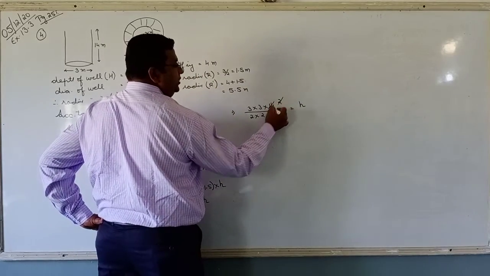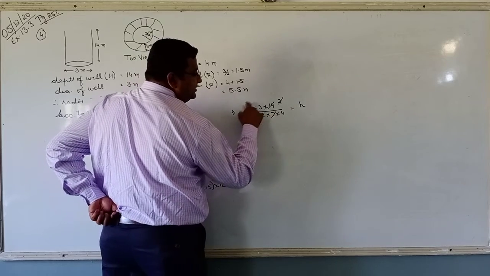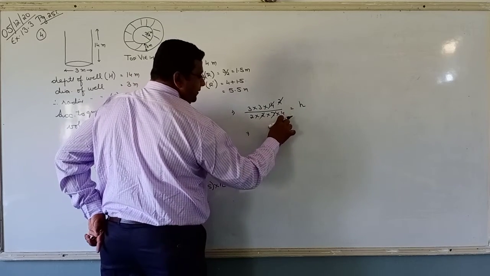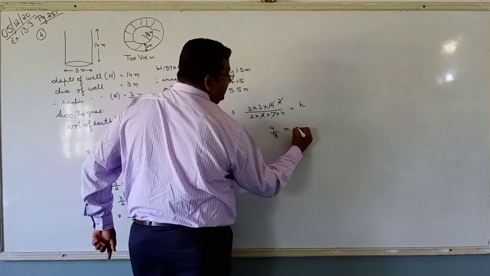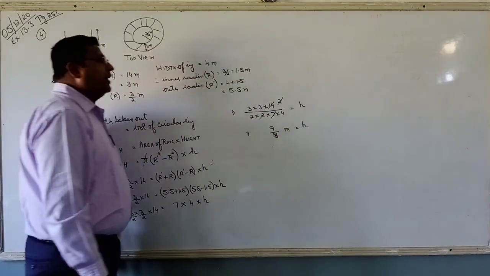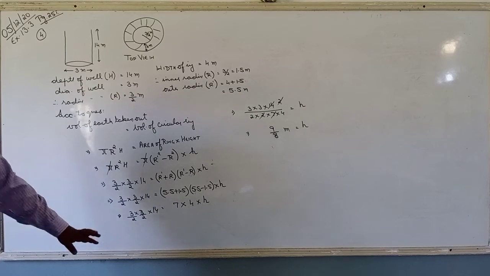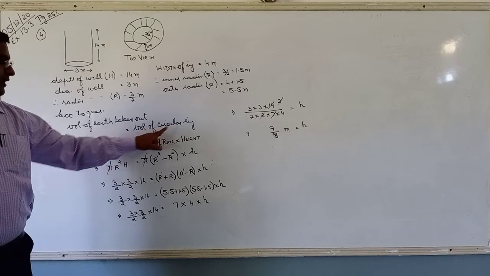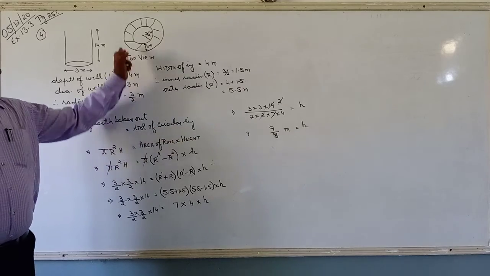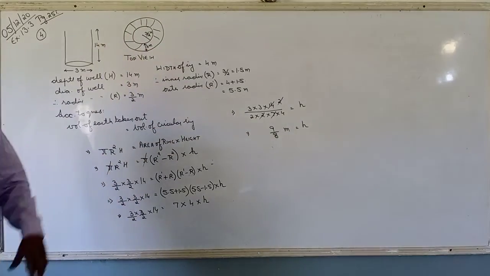7 ones are 7, twos are 2 and 2 cancel. So 3 threes are 9. Sorry, 3 threes are 9 by 8 meter is the height. You can find it in decimal. You can leave it as it is. This was important. Volume of circular ring is equal to area of ring multiplied by height. Area multiplied by height gives us the volume.